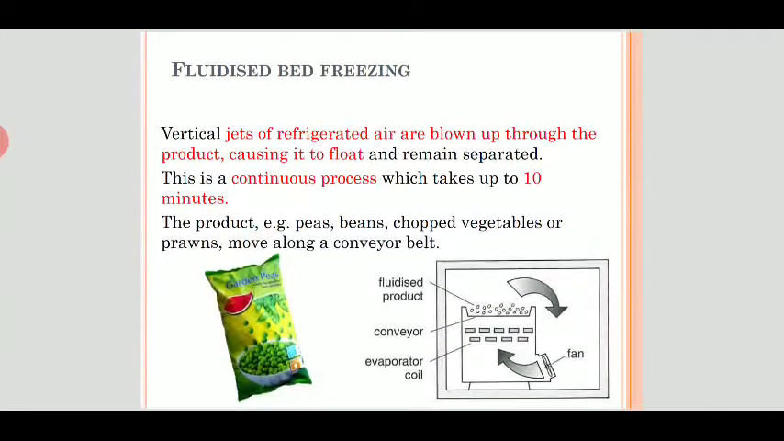Then one type is fluidized bed freezing. In this method, vertical jets of refrigerated air are blown up through the product, causing it to float and remain separated. Like when we go for frozen peas, frozen beans are available over there. This is a continuous process which takes up to 10 minutes.